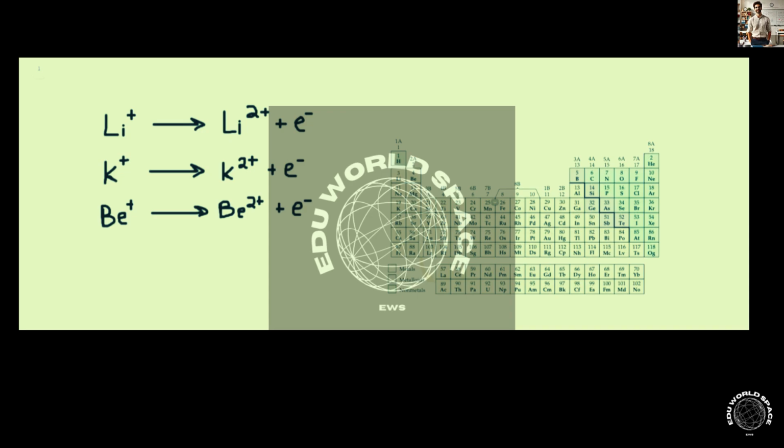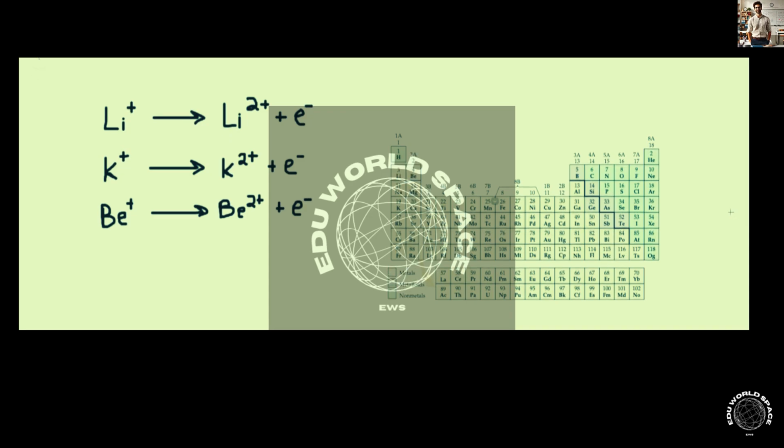This question asks, which element has the highest second ionization energy between lithium, potassium, and beryllium? So right now, the second ionization equation would be for each of these, having already lost one electron, losing a second electron. So let's look at, on the periodic table, what each of these singly charged ions would be.